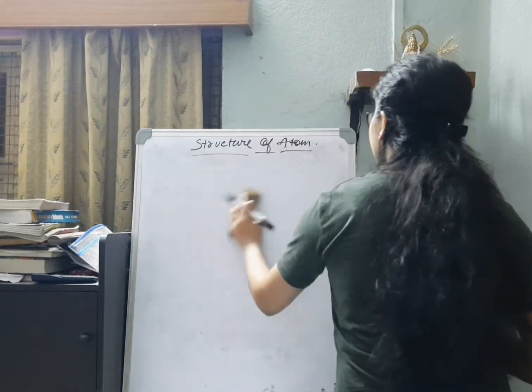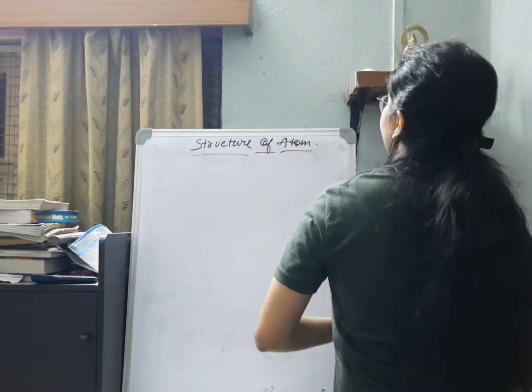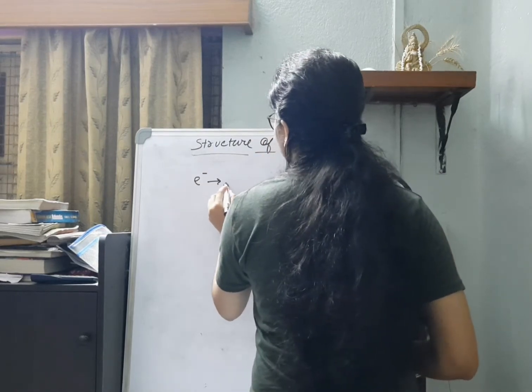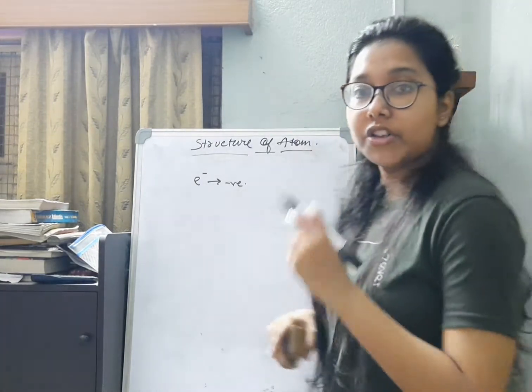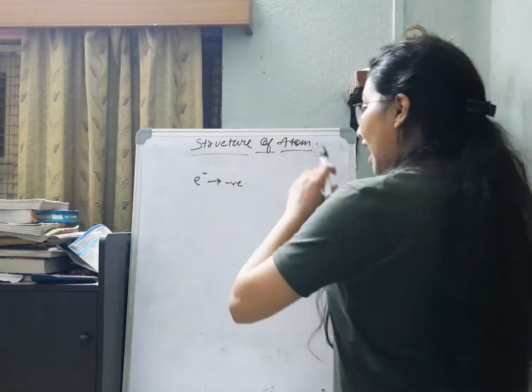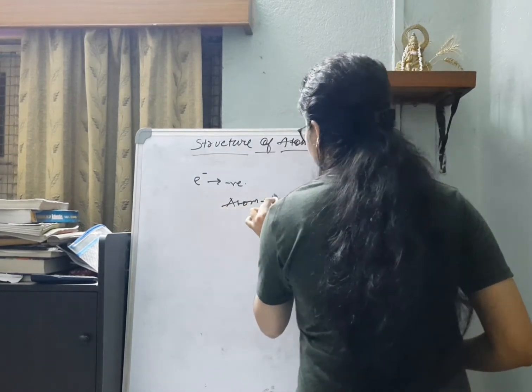Now moving forward to the discovery of the proton: because atoms are electrically neutral and we have already found that electrons are negatively charged, there should be a positively charged particle which cancels the charge, such that the atom stays electrically neutral.